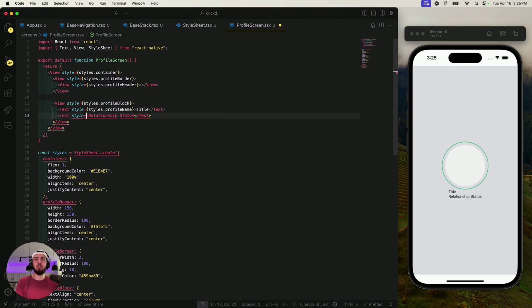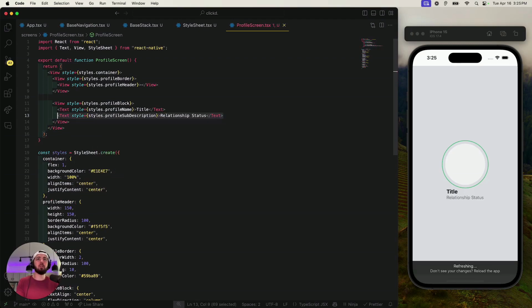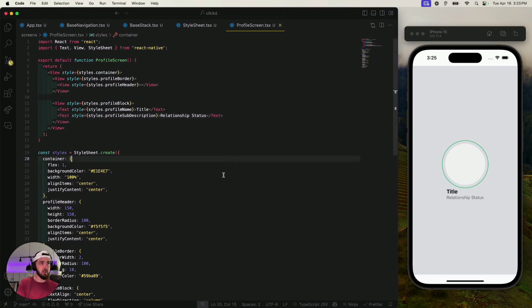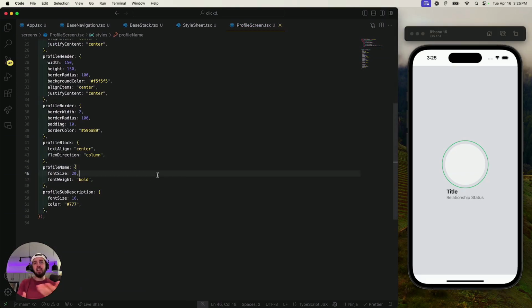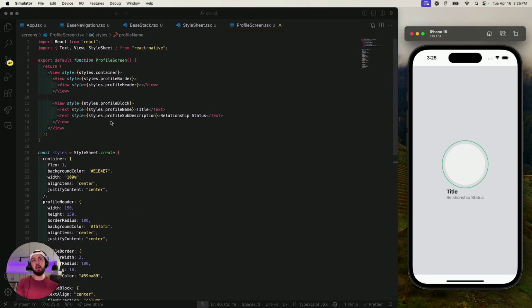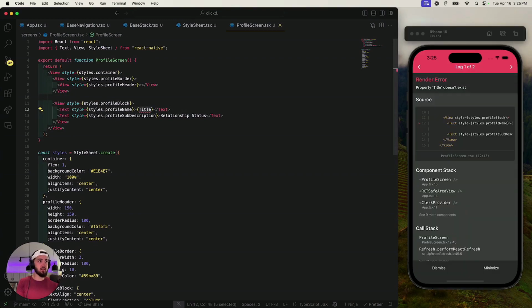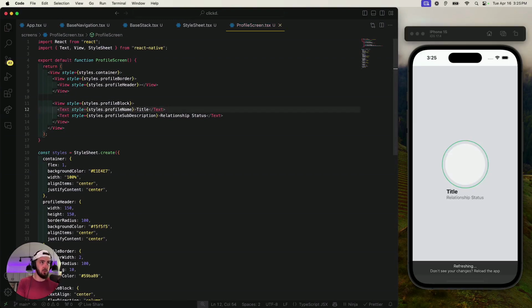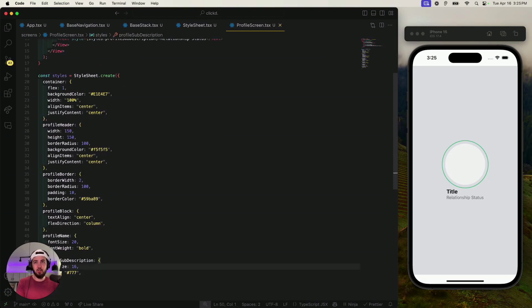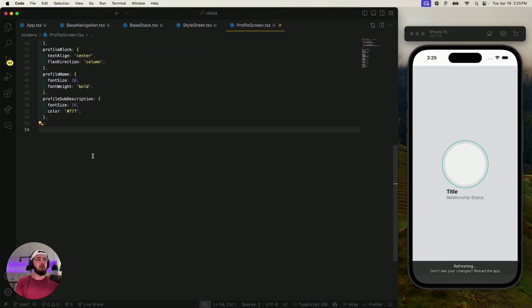Styles. Boom, this one. All right, cool. So there we go. So relationship status. And I just have the data holding the position for this, or the name of the data we'll use for that. But basically we'll put real data here. So it'll be distinct for each profile. Yeah, guys, sweet.